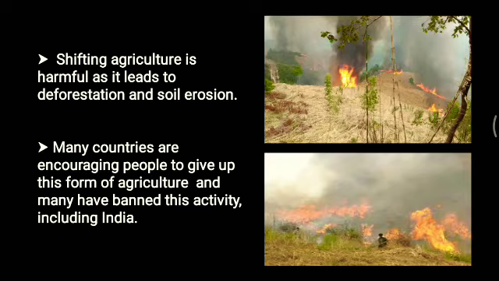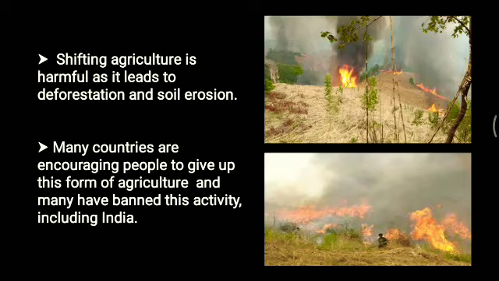So they are updating themselves with newly developed techniques which can benefit the farmers on a long-term scale. So that's why. Okay, now this slash and burn agriculture is also known by different names in different parts of the world. In Northeast India, it is called jhum cultivation, ladang in Malay Peninsula, milpa in Central America, and conuco in Venezuela. So it has different names in different places.